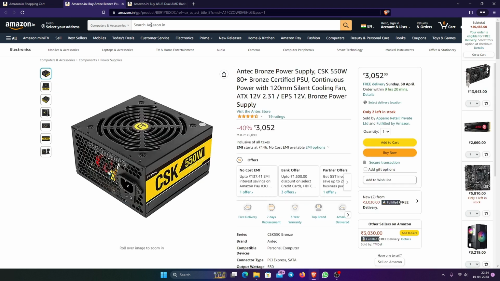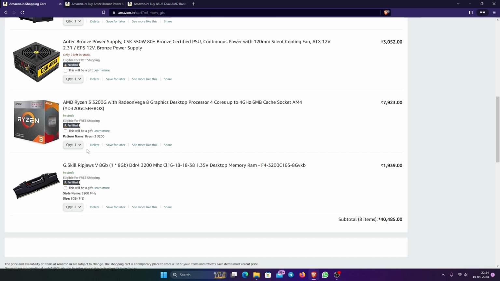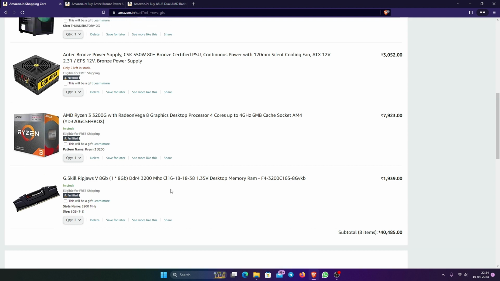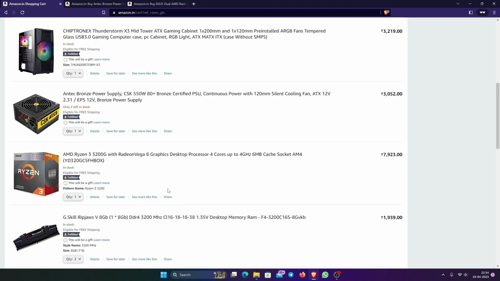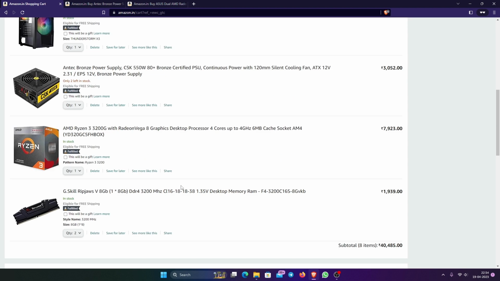It's a reliable brand. We have G.Skill. You can go for this one or the XPG one. I think the XPG one is a better choice, just because it's a little cheaper, and it won't compromise on performance either.